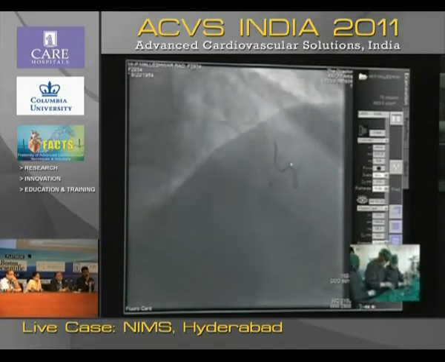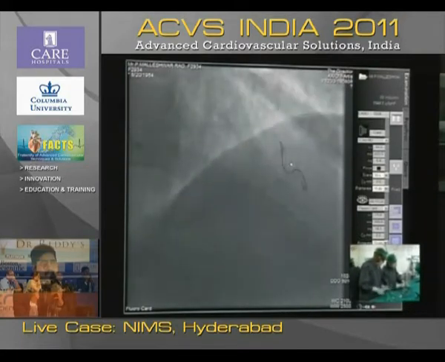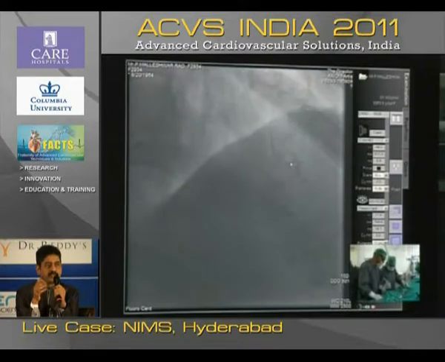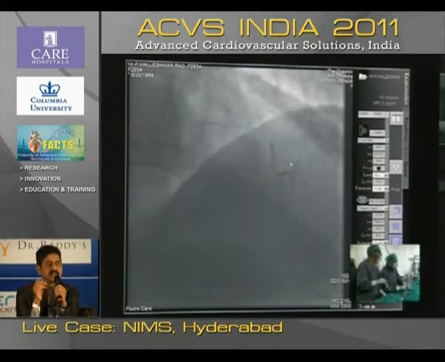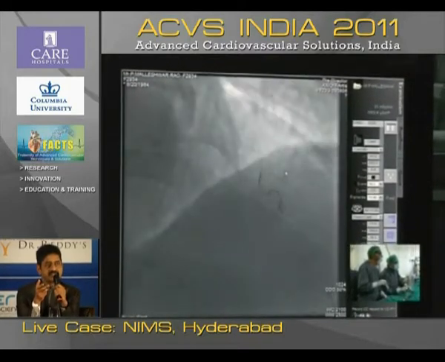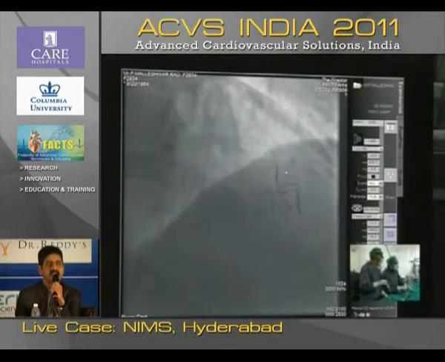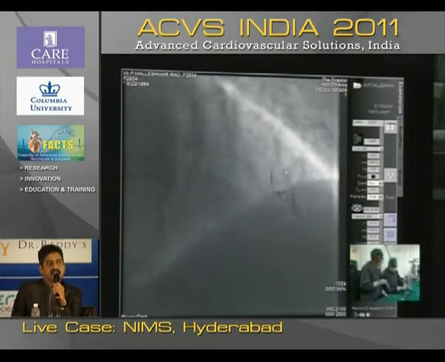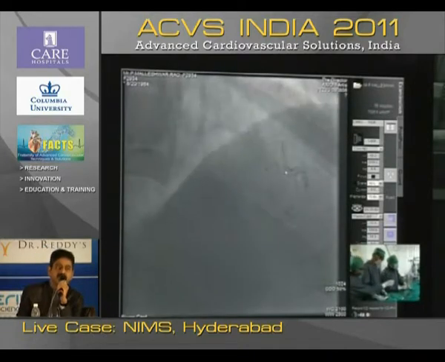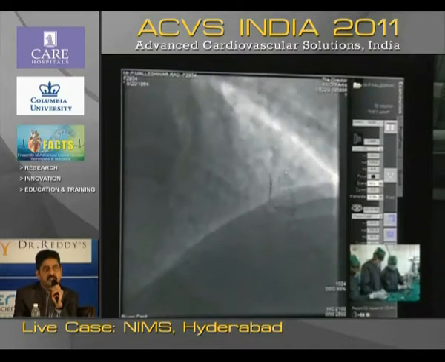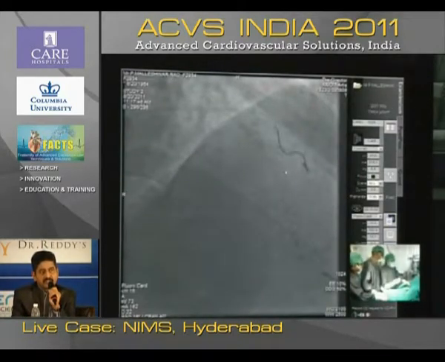One more important point for the benefit of every youngster: the more aspiration you do, the better it is. That's what sir is trying to mention. If you just do one aspiration for the sake of it and come out with 10 cc, it may not work sometimes. There are instances where we extract as much as 50 to 100 ml of blood as it keeps coming. The idea is to suck out as much thrombus as possible. If you take a picture later and you're happy that the thrombus has come out, then it's okay. Otherwise, it's worth taking 3-4 runs of thrombectomy.